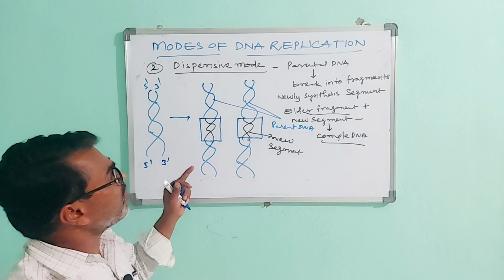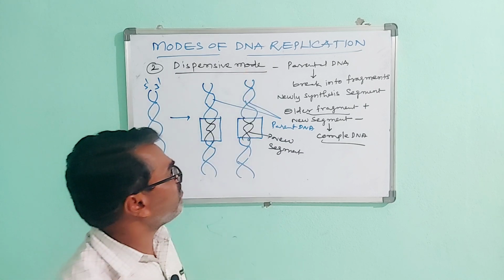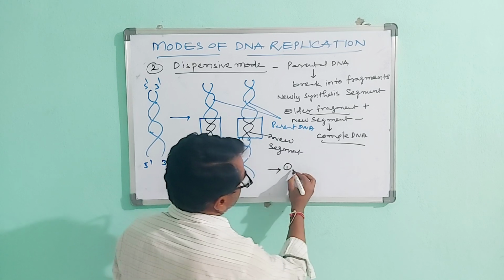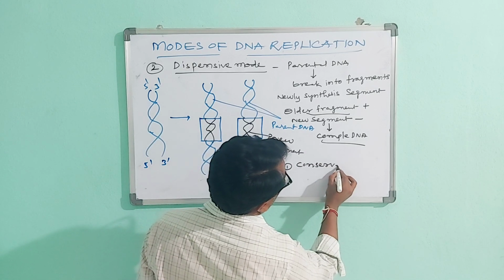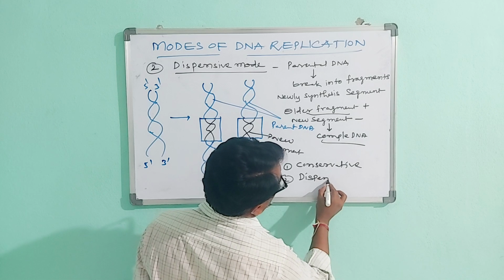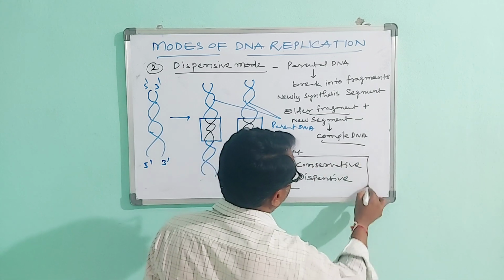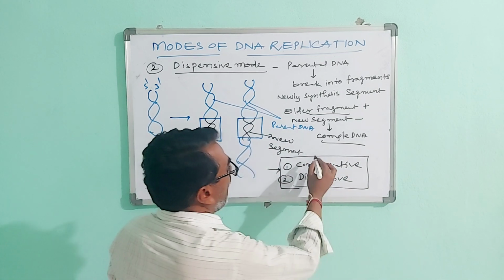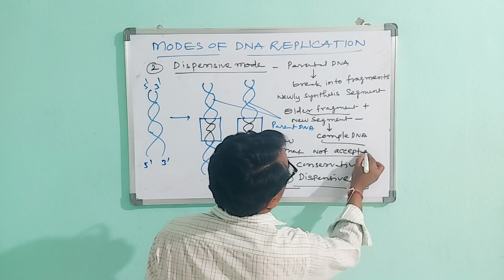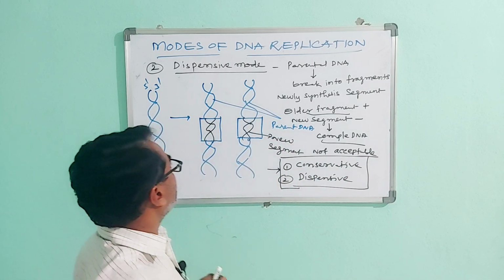Here the first mode, the conservative mode of DNA replication, and the dispersive mode of DNA replication. These two modes of DNA replication are not accepted by other scientists.